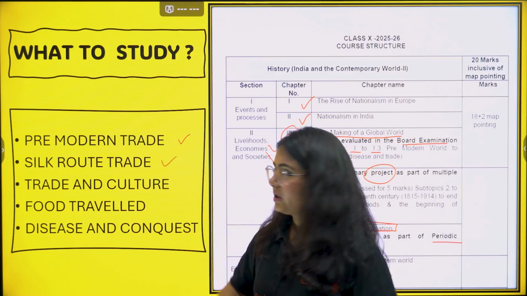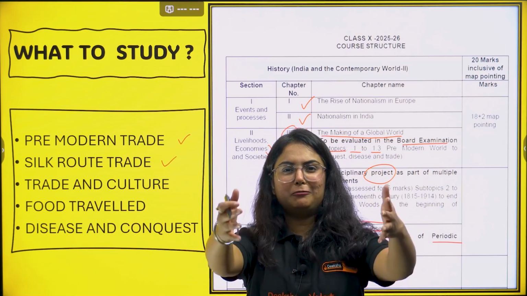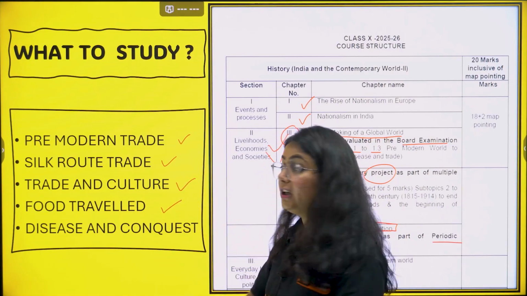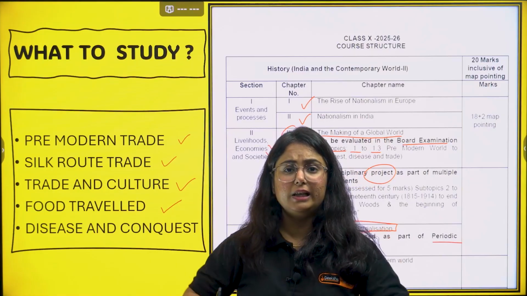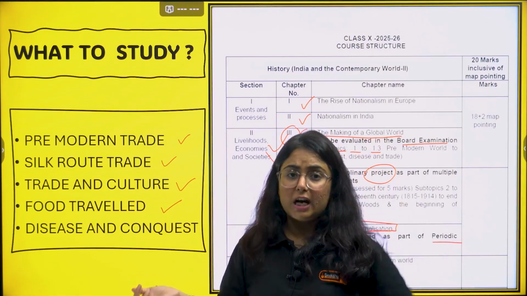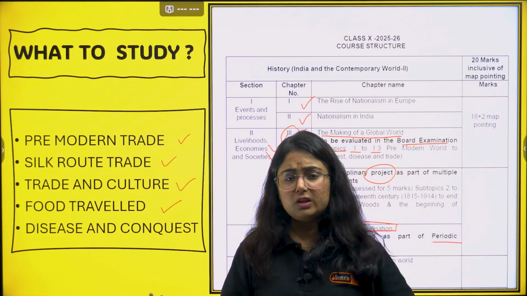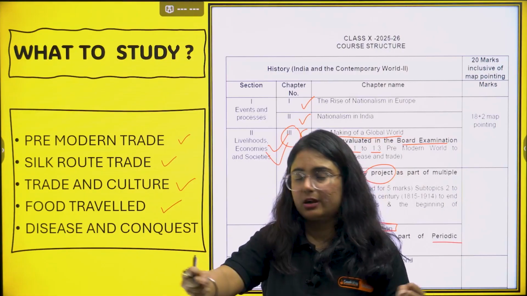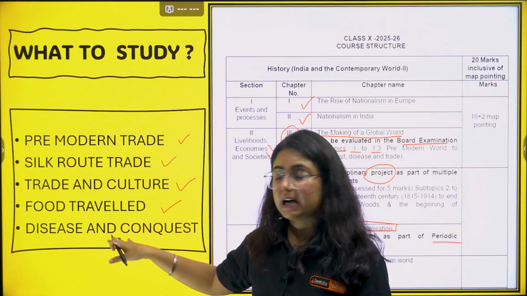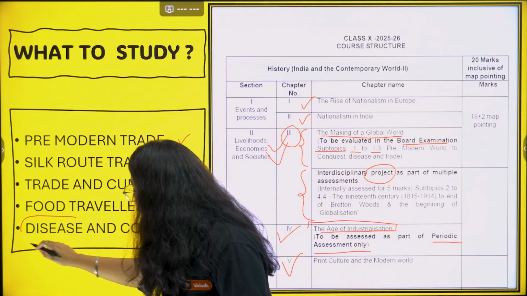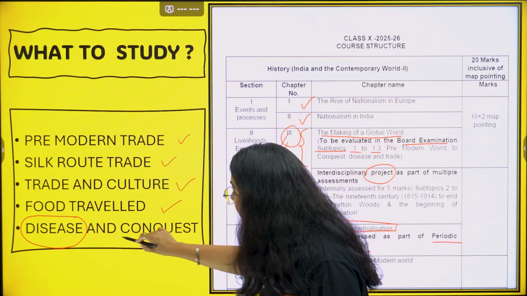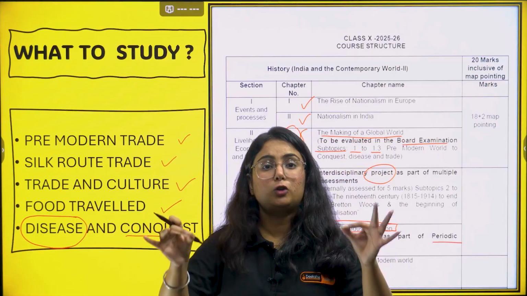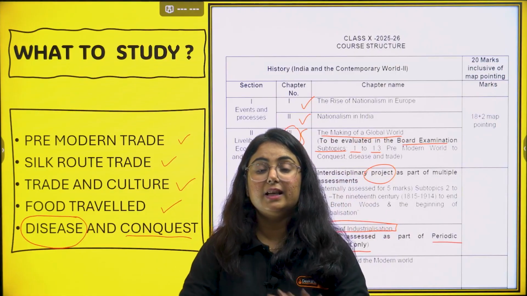Then Silk Route. Is it like silk is on the floor and we are walking? No, nothing is like that. Silk Route, I'll explain. Trade and culture, how food traveled from one place to another. Right now in India, we can have Mediterranean food, we can have Arab food, we can have European food as well. It is because of the sharing of people, sharing of trade, etc. So how it traveled from one place to another, and along with that there is the transfer of diseases, which even resulted in the conquest of places.